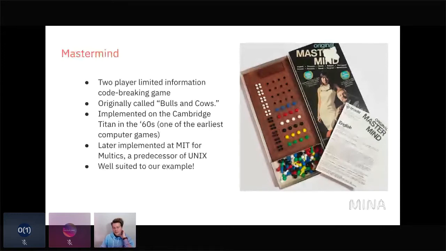And so it's well suited to our example for a couple of reasons that we'll get into in a minute, but also just because there's a cool history of people using this as a demo for building early computers, and then early operating systems, and now early zero-knowledge proofs. So the rules of Mastermind, this is what the board looks like.